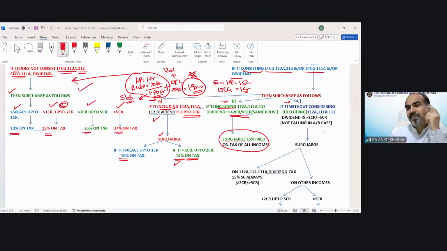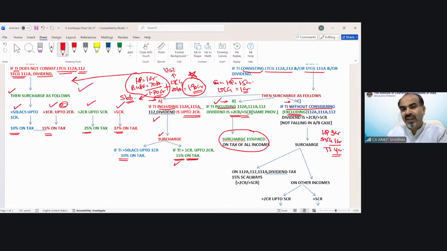C says if your total income without including or considering these special rate of income exceeds 2 crore. B says your income exceeds 2 crore after including this special income. Now C says your income exceeds 2 crore even after excluding these incomes. These incomes are there in the question, but even without including that income, your income exceeds 2 crore. Suppose your house property income is 3 crore, your short-term capital gain is 1 crore, your total income is 4 crore.